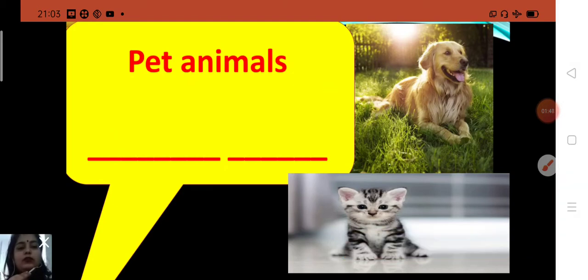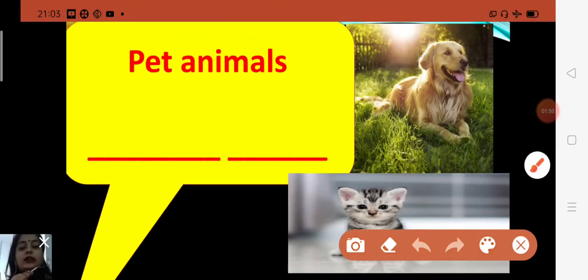And what do you know, children, about the dog? Yes, dog is a very faithful and loyal animal. It teaches us happiness and loyalty, and it guards our houses also. So dog is also a pet animal. It is very faithful and loyal. It can be asked in your exam which animal is very faithful and loyal. So you will write here dog, D-O-G, dog.